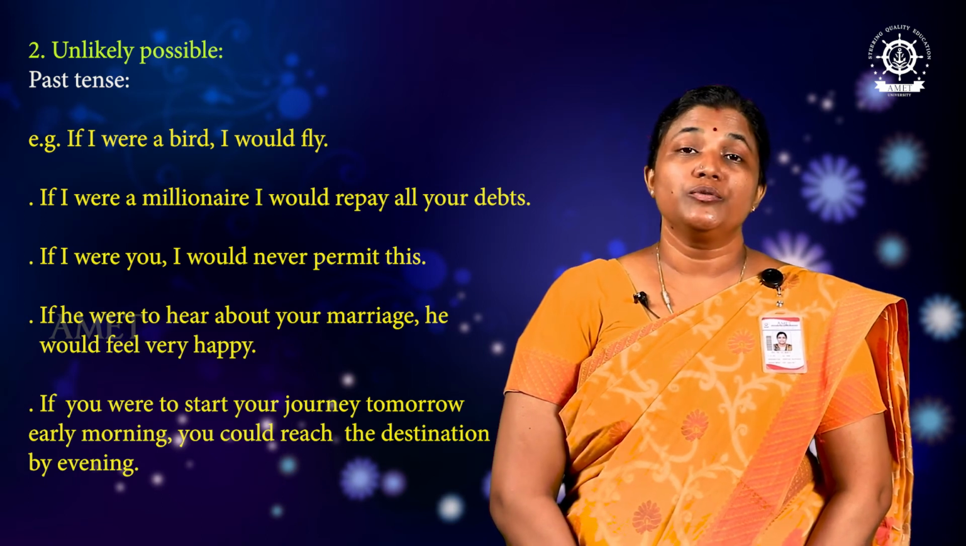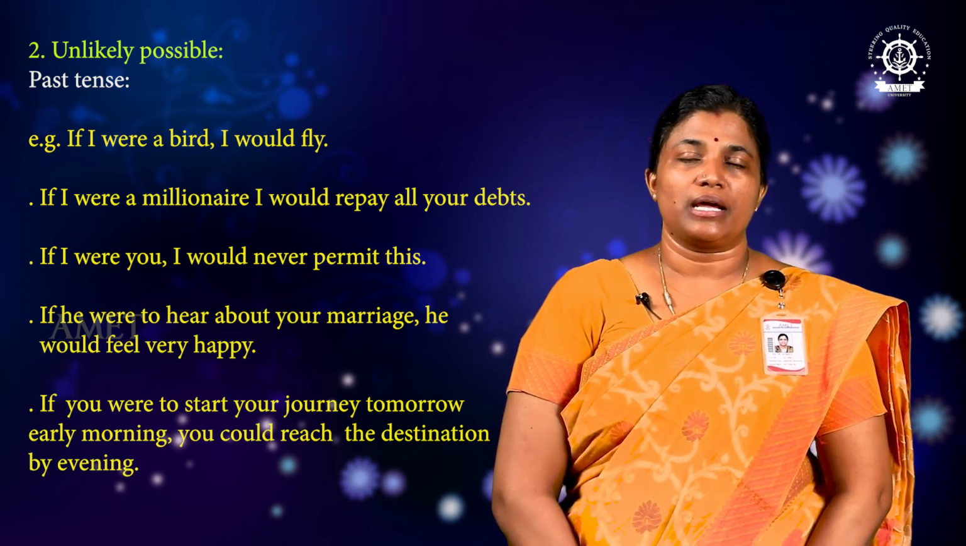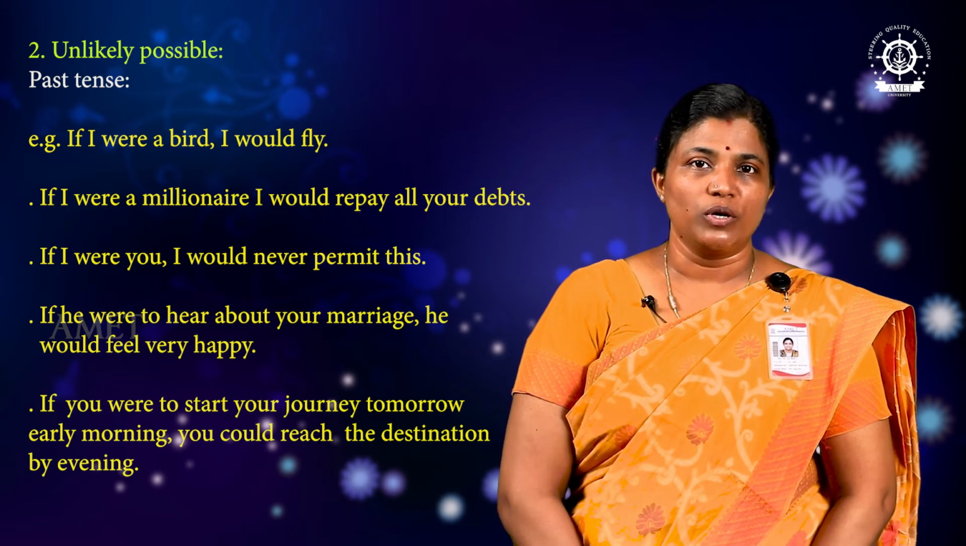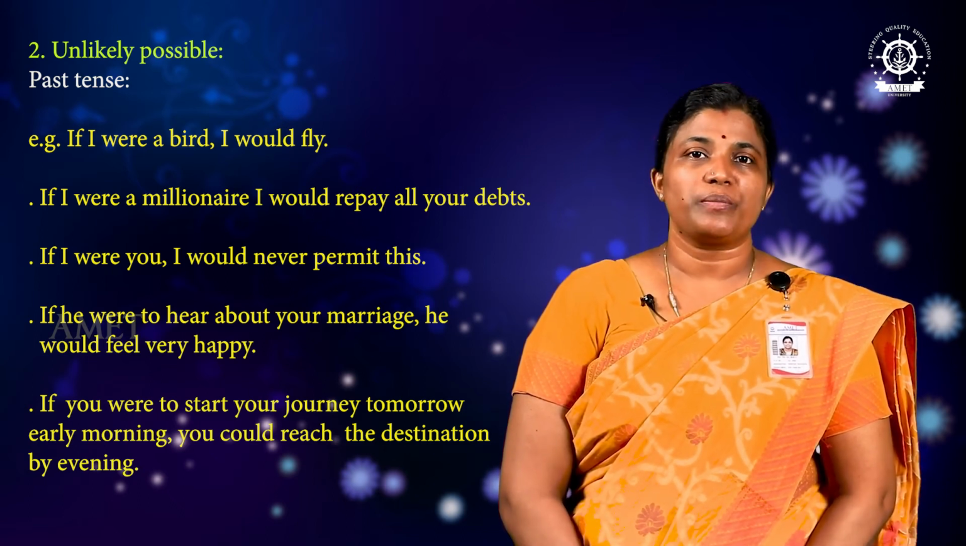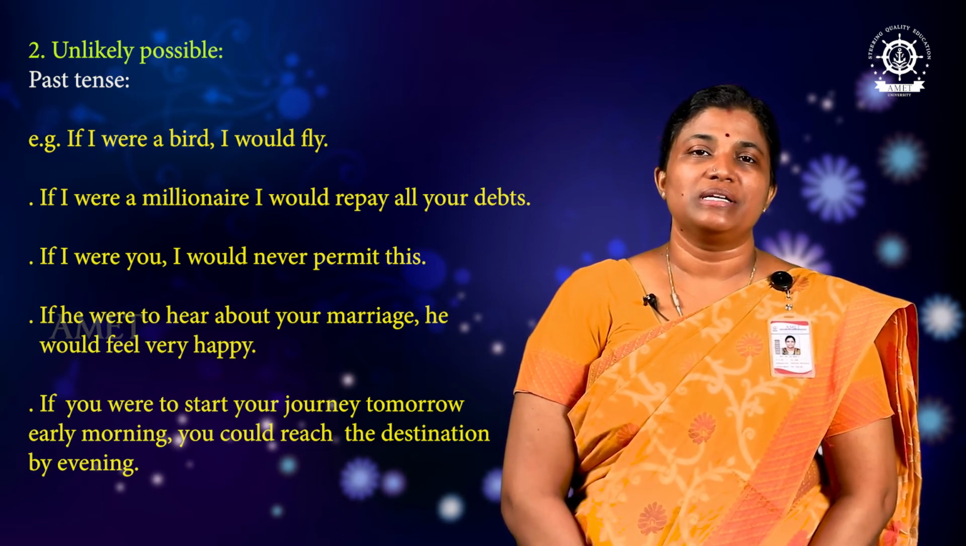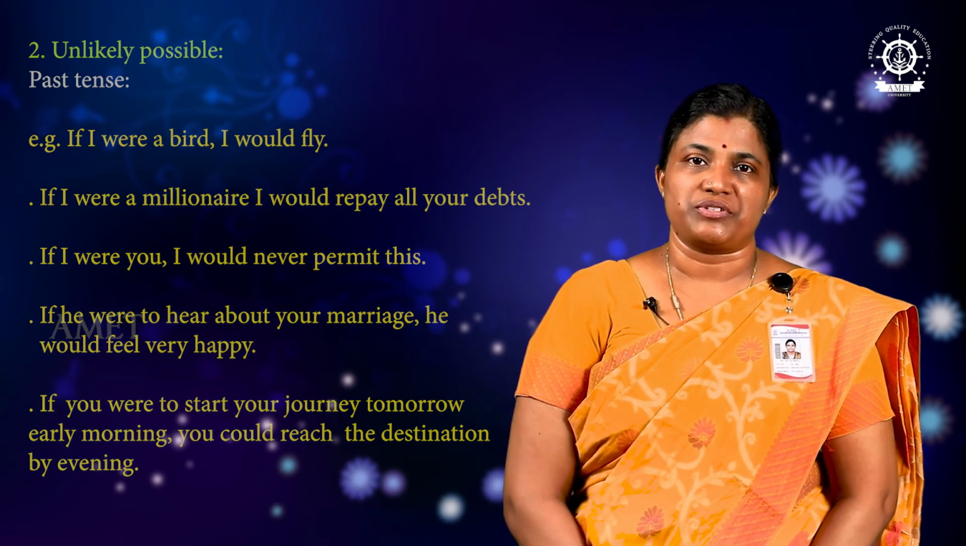Using past tense. If I were a bird, where is past tense? I would fly. Would is past tense. Were and would are past tense. So using past tense, this unlikely possible second type of conditional clause is constructed. Moving on to the third type.